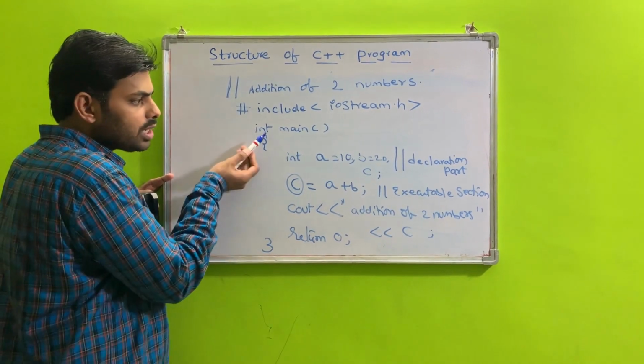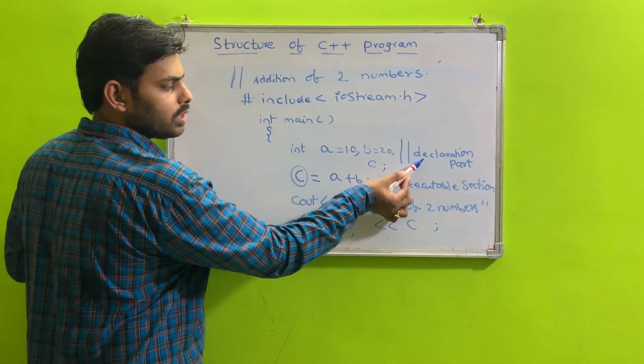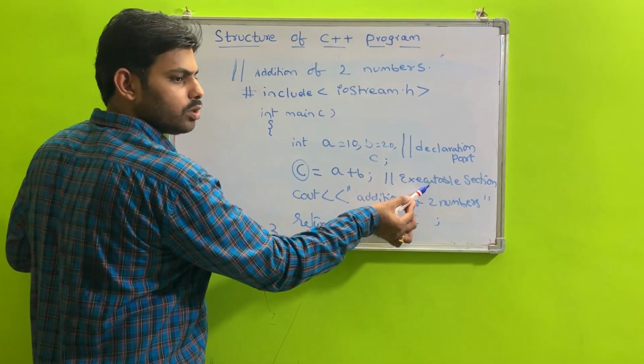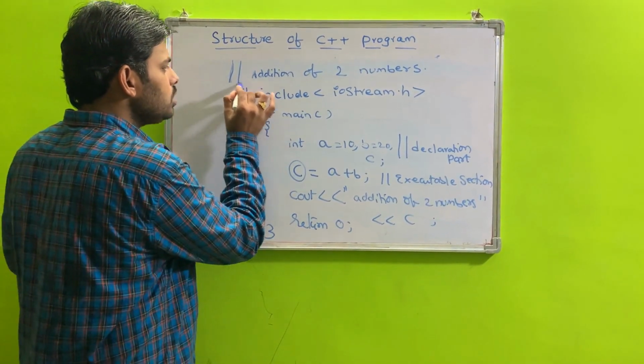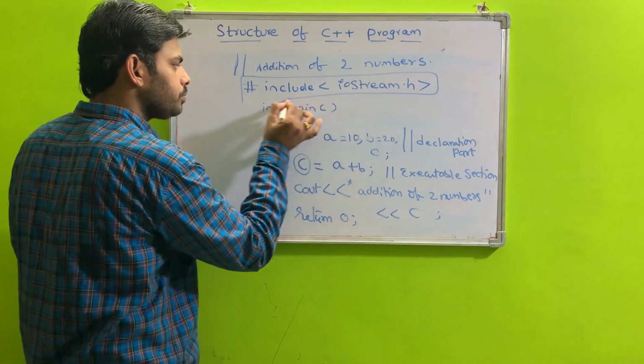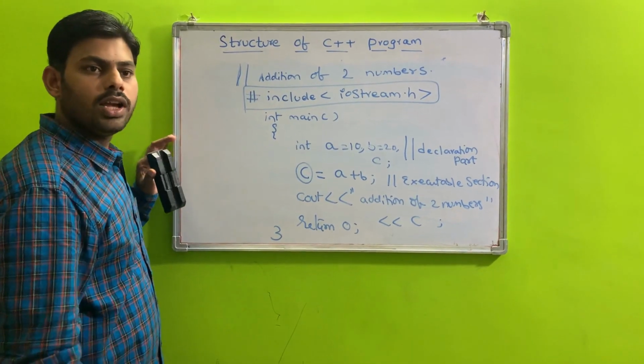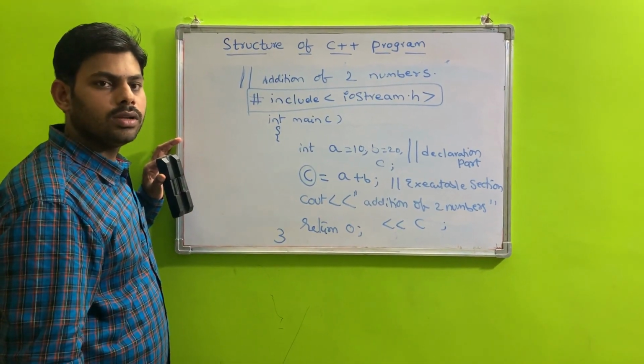Again, the main program section contains two parts: the declaration part and the executable part, or instruction part. Here we use the statement #include iostream.h.